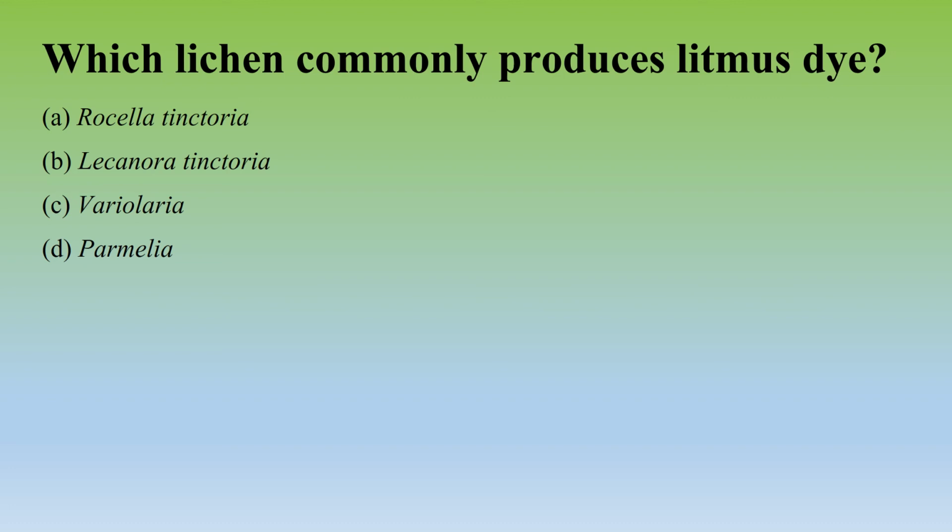This dye called orsil is a purple dye, and it is used mainly to dye leather, wool, silk, but it is not approved as a food colorant.